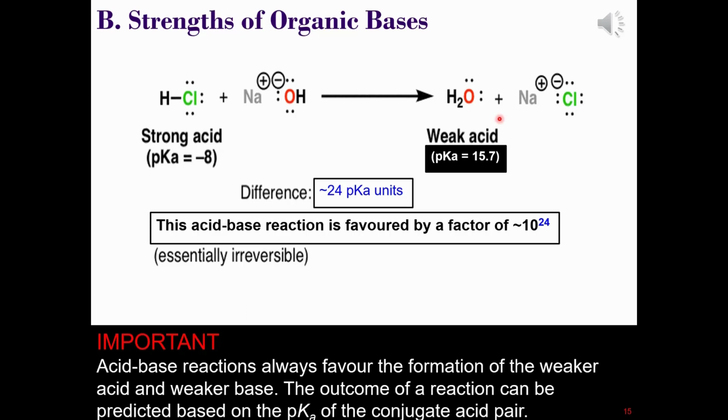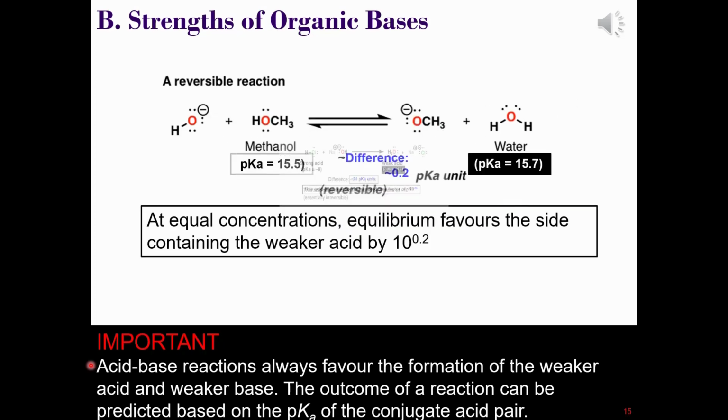One important takeaway from this slide is that acid-base reactions always favour the formation of the weaker acid and the weaker base. Therefore, calculating the difference in pKa values is a useful predictor of equilibrium in an acid-base reaction.